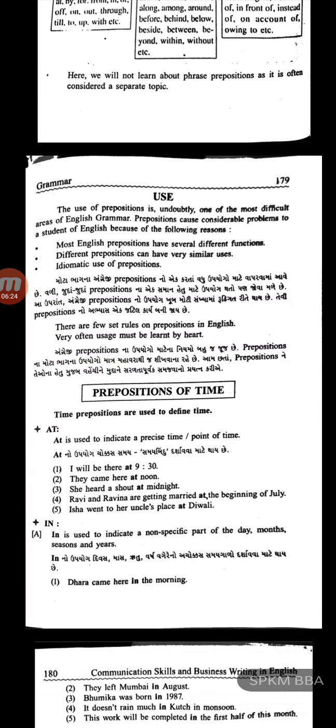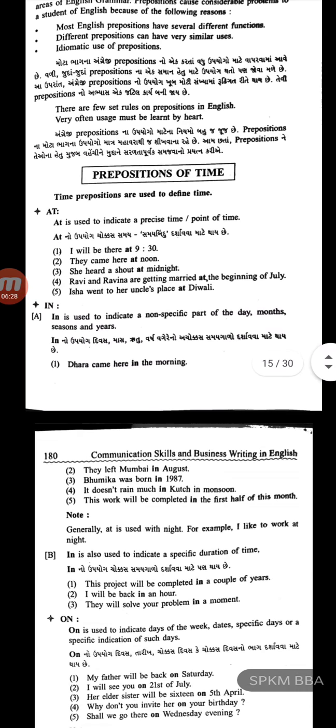So now, first, prepositions of time. How are they used? Time prepositions are used to define time. So in a sentence, when you want to define a time, time prepositions will be used. Some of the examples we will do.